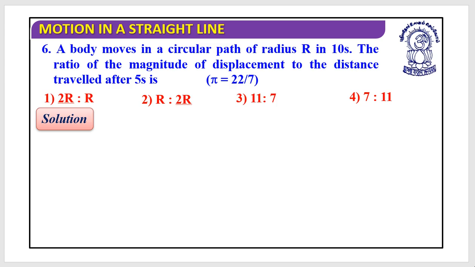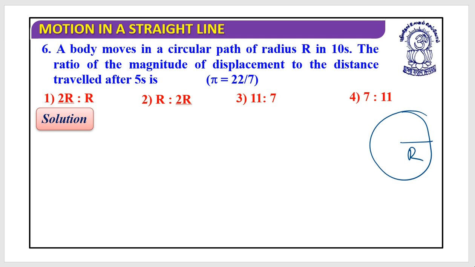Sure. Now let's move to the last question of today's class. They say a body is moving in a circular path of radius r in 10 seconds. Let's make a diagram of this. This is the body moving in a circular path having a radius of r in 10 seconds.